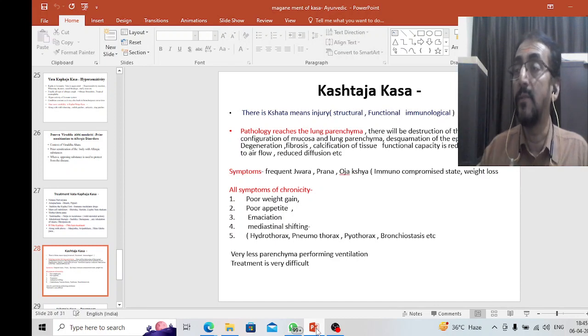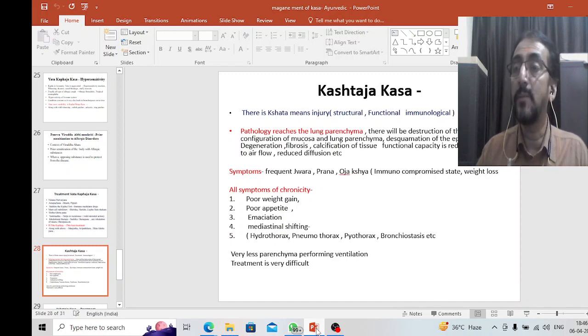The Ayurveda classics very clearly explain this. There is poor weight gain, constitutional symptoms. Poor appetite, one more constitutional symptom. Emaciation, and there is also mediastinal shifting. Sthana hridayam manyate chyutam. This sentence is mentioned. So the patient feels that the hridaya is displaced from its original site. That is shifting of the apex beat.